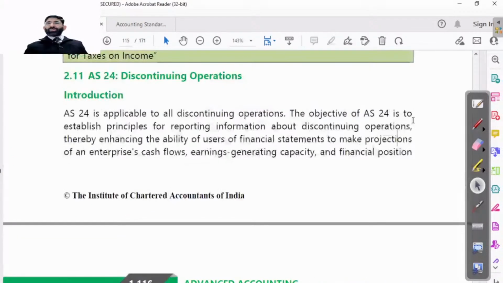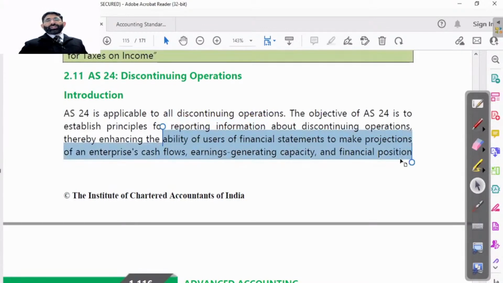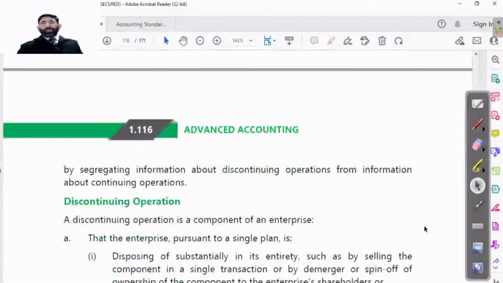What is to be disclosed? The objective is to be very much clear. It says the objective is to establish principles for reporting information. Just information. The ability of users of financial statements to make projections, so they can make projections better.